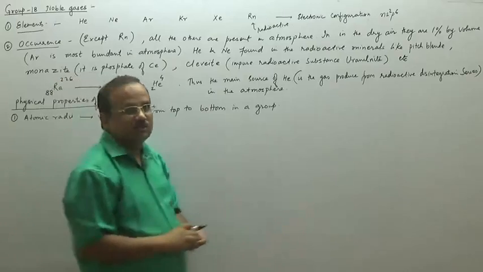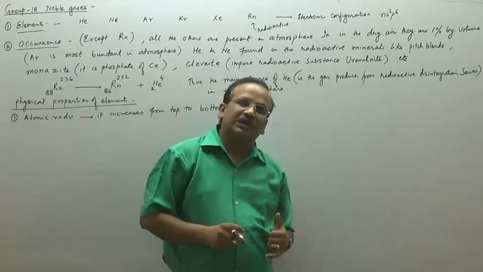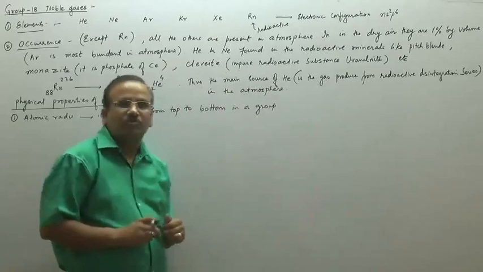Similarly, we will write that since the van der Waals forces increase from top to bottom, the melting point as well as the boiling point both increase from top to bottom.